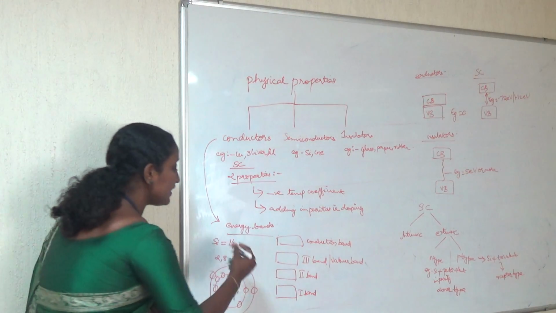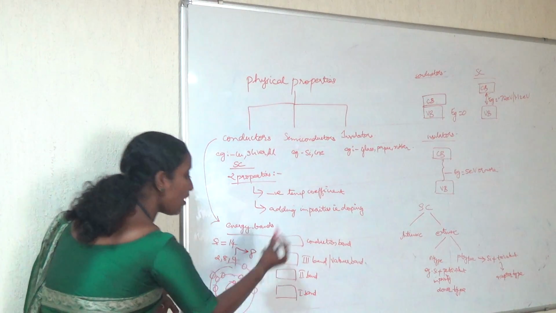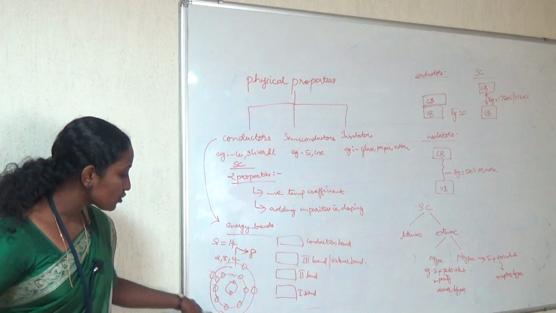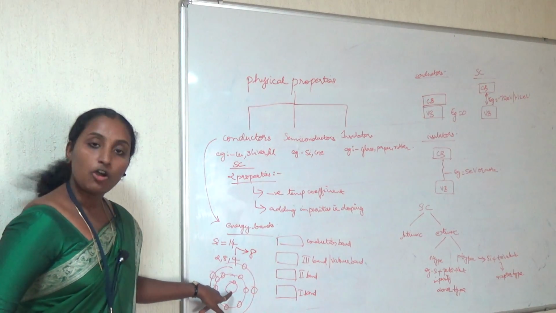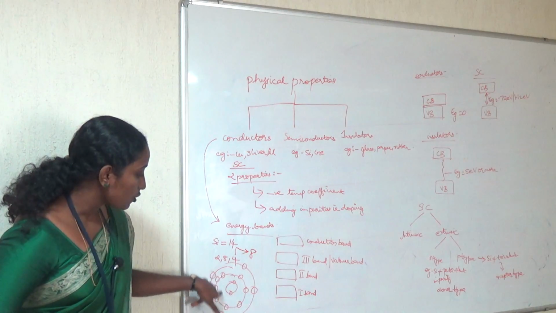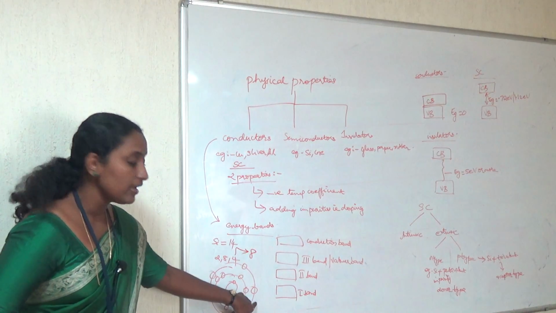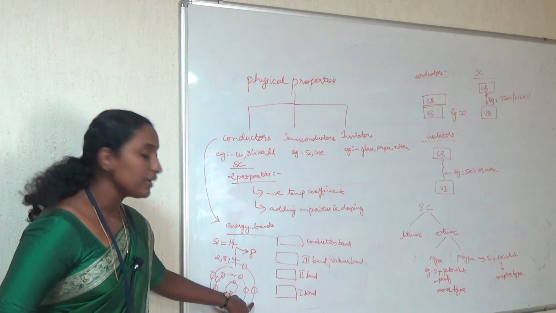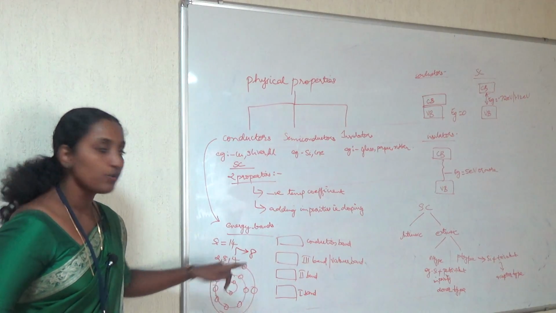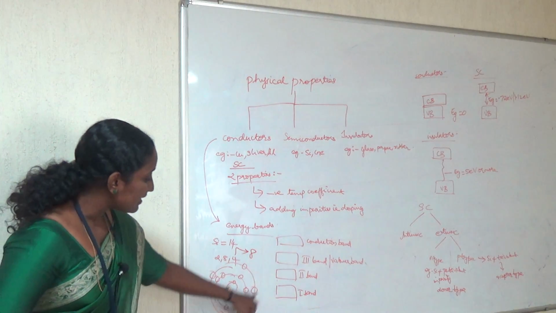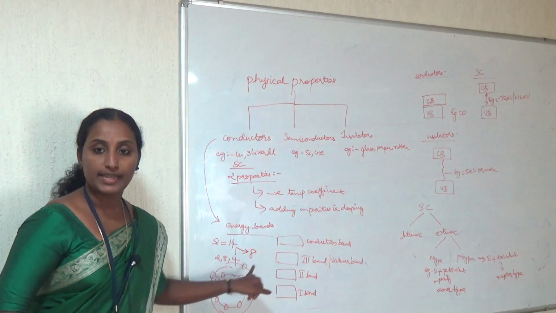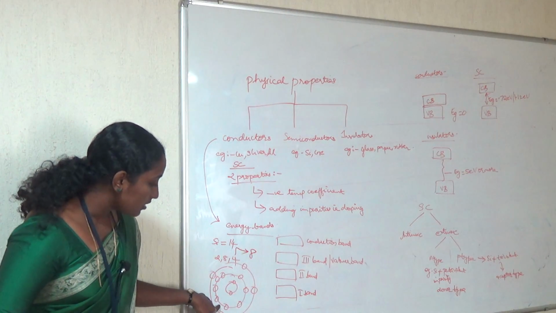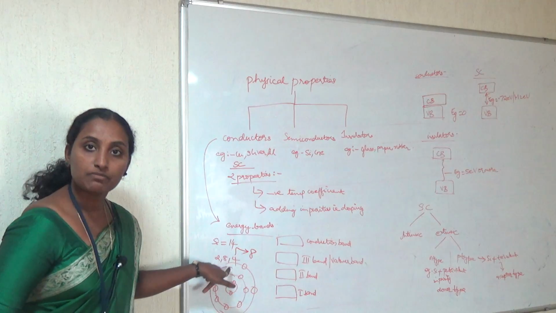The last path can accommodate a maximum of 8 electrons, but in this case we have only 4 electrons. The first path is occupied by 2 electrons, the second path by 8, and the last path by 4 electrons, but it can accommodate another 4 electrons. So we can see that the last path is partially vacant. That means the electrons can move freely around the path, but compared to that, the second path is tightly filled with 8 electrons.